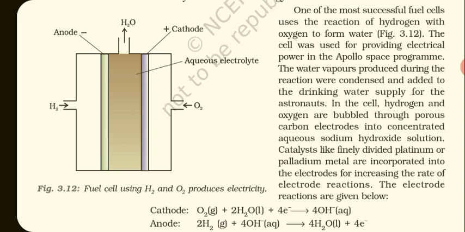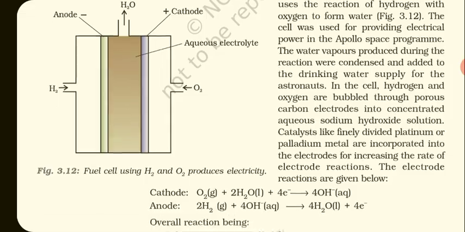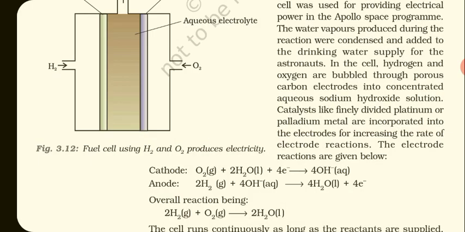The electrode reactions are given below for fuel cells. At cathode, oxygen gas and two molecules of water in liquid state will gain 4 electrons and form 4 OH minus ions in aqueous state. And at anode, 2 moles of hydrogen gas will react with 4 OH minus ions in aqueous state to form 4 molecules of water in liquid state and also lose 4 electrons.